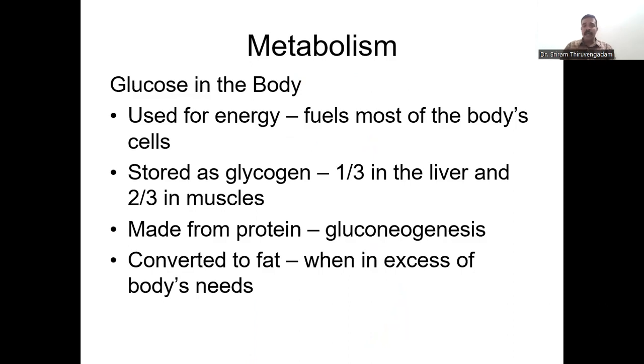As I told you, excess glucose is stored in the cells in the form of glycogen, with 1/3 stored in the liver and 2/3 stored in the muscles. And when glucose is produced from proteins, there is a pathway which we call gluconeogenesis.